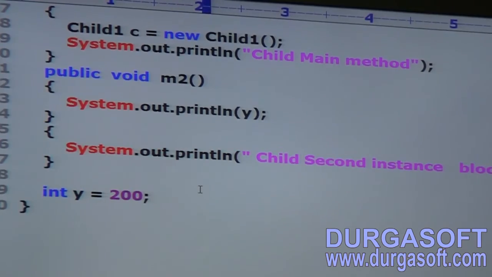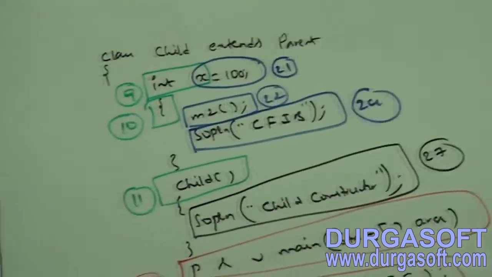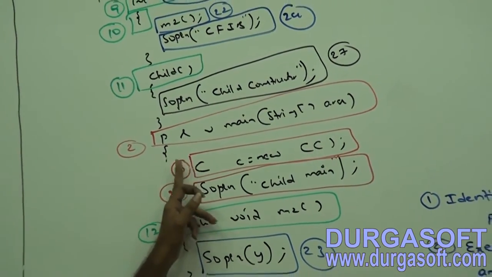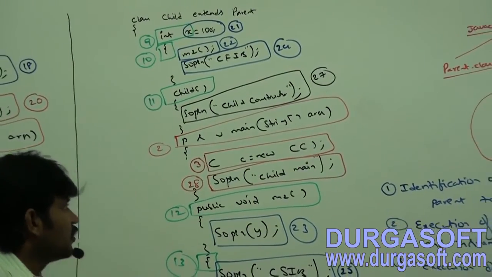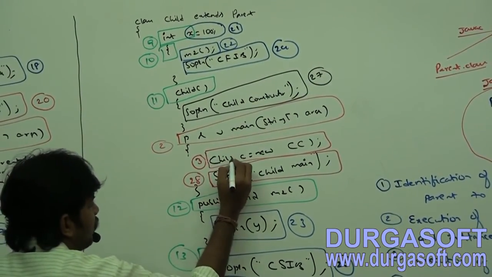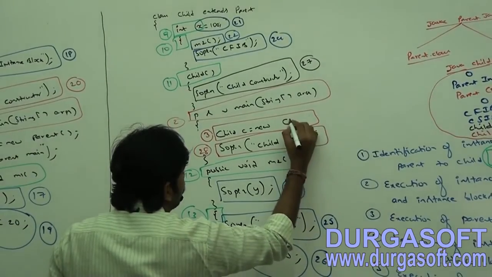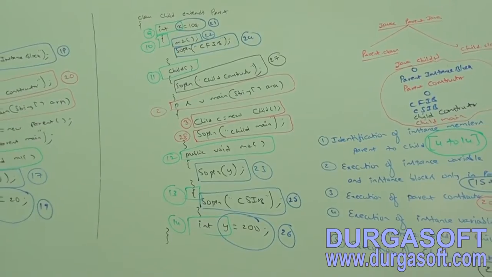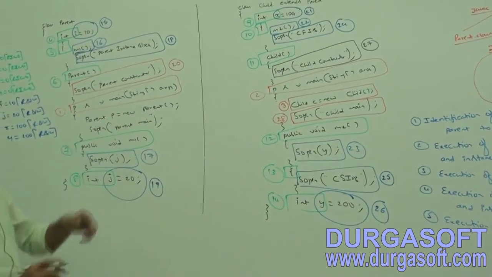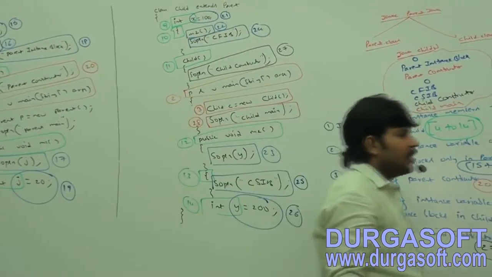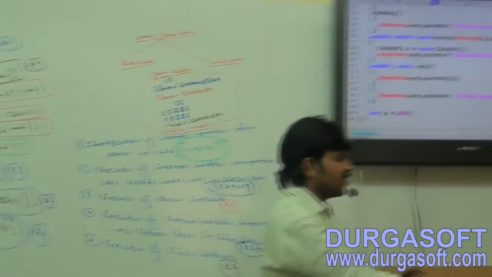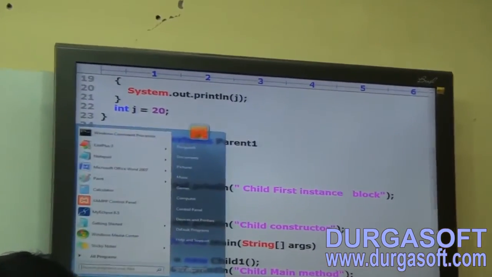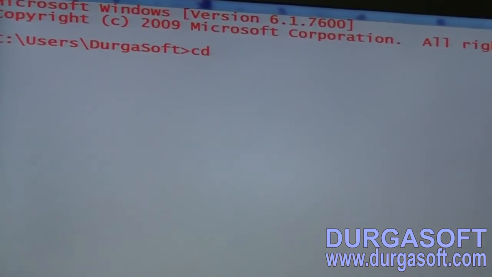But I made a small mistake in our program. What is the mistake? Here the child class name is Child, but what name did I keep? C. So this is child c is equal to new child, because I didn't use the c name. Next, parent p is equal to new parent, which I used properly. Just a small change. Int y is equal to 200, child second instance block. Now observe, let me execute this program. What is the output we are going to get by default?